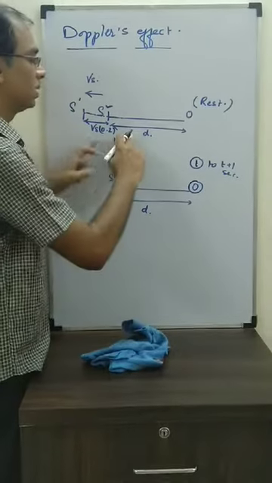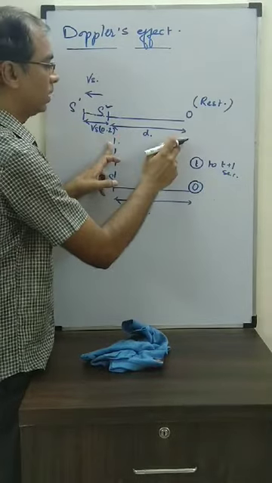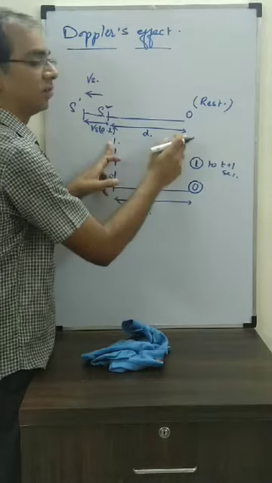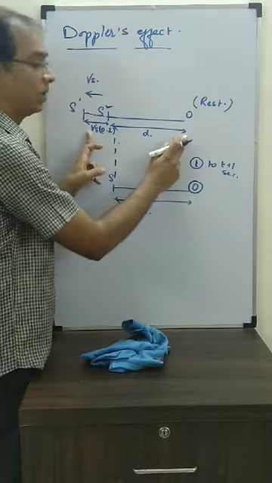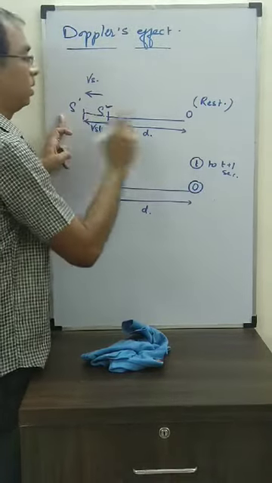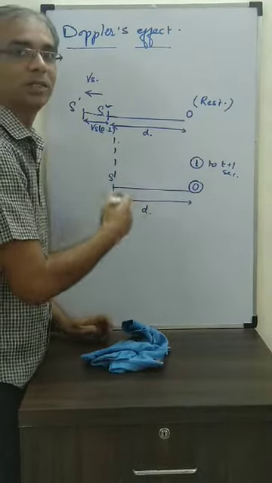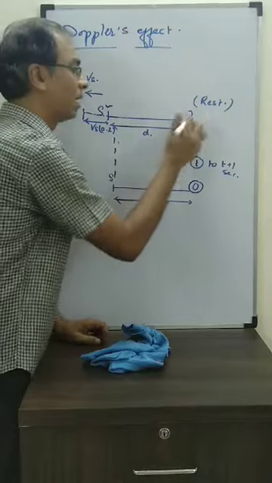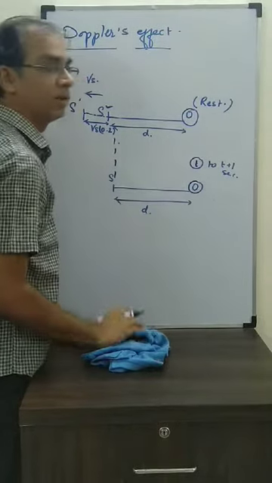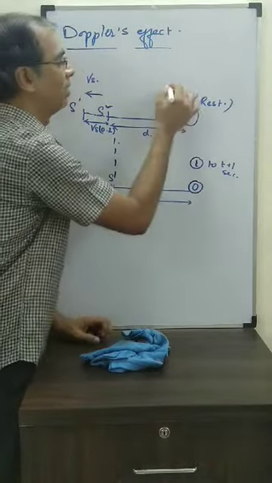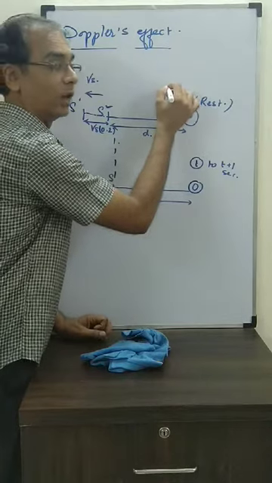But see in the moving case, what's happening? The first cycle travels distance d, whereas the second travels more distance, the third even more, the fourth even more. So it takes more time. In 1 second, how many cycles will the observer receive? Definitely less than 5.